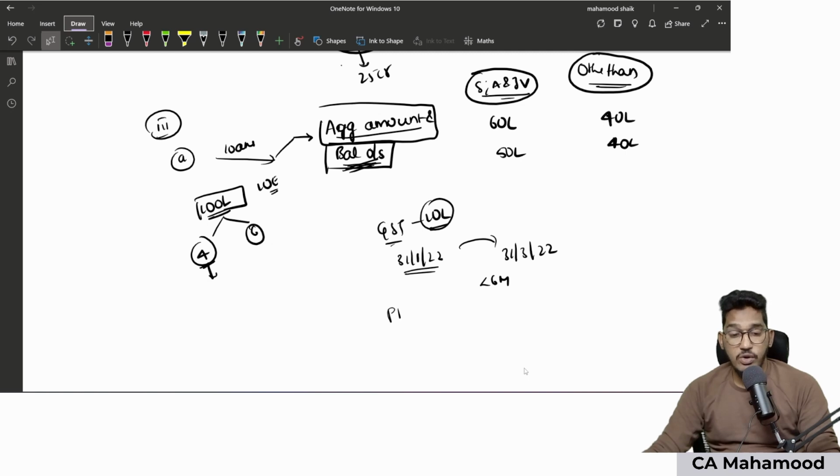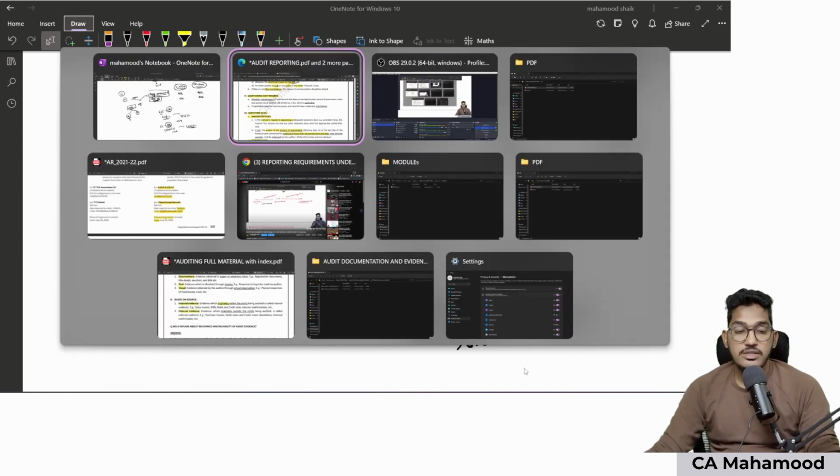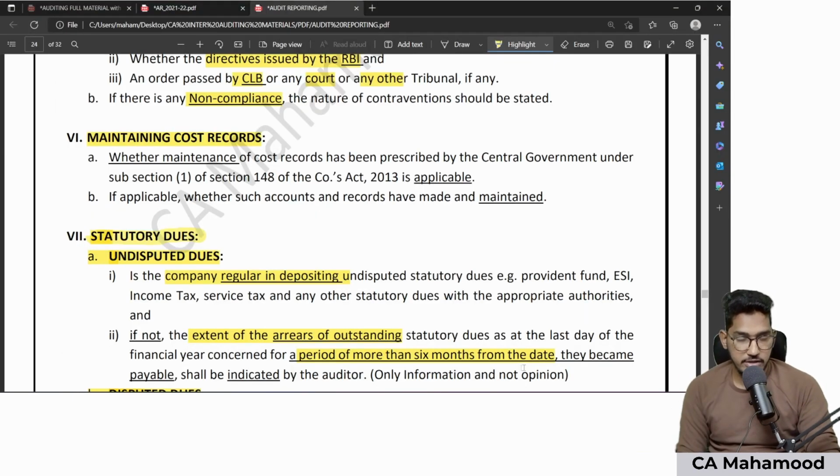Another amount is there. They are required to pay some PF amount. Amount is 20 lakh rupees. The due date is 30th of June 2021. They did not pay it till 31st of March 2022. Is this amount required to be reported? Yes. Why? Because the amount is outstanding for more than 6 months as on balance sheet date. Clear? So this is what the reporting requirements are relating to undisputed dues.